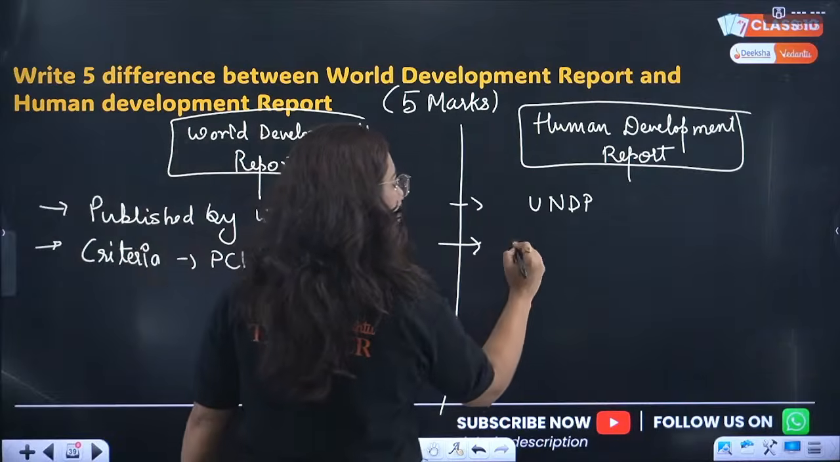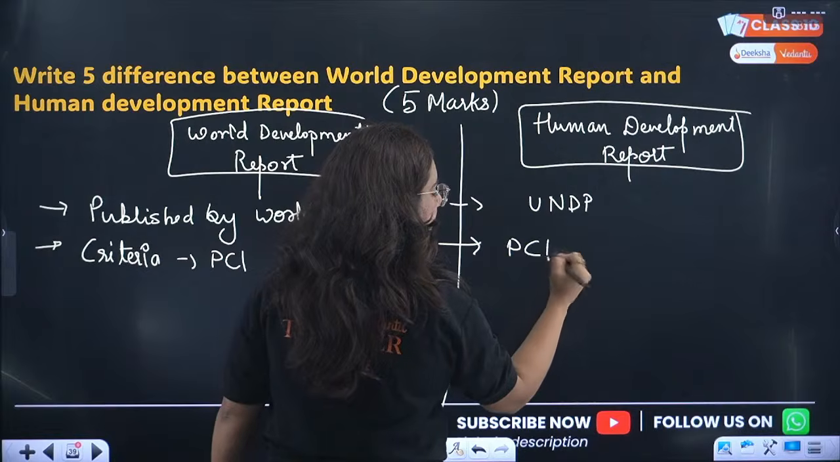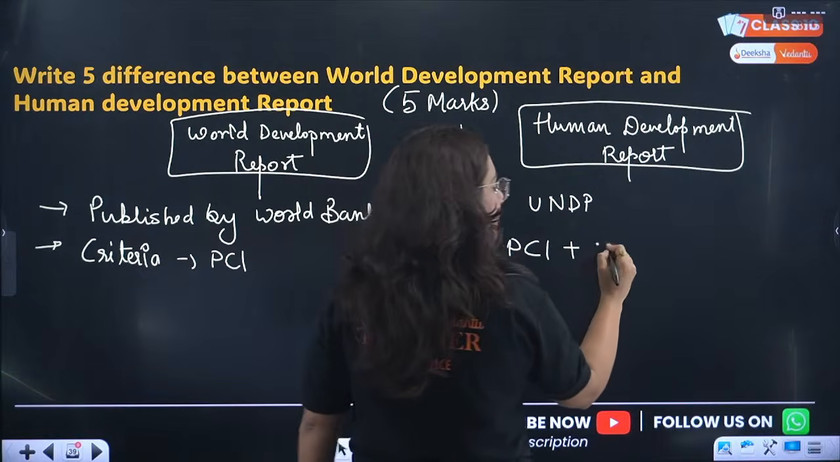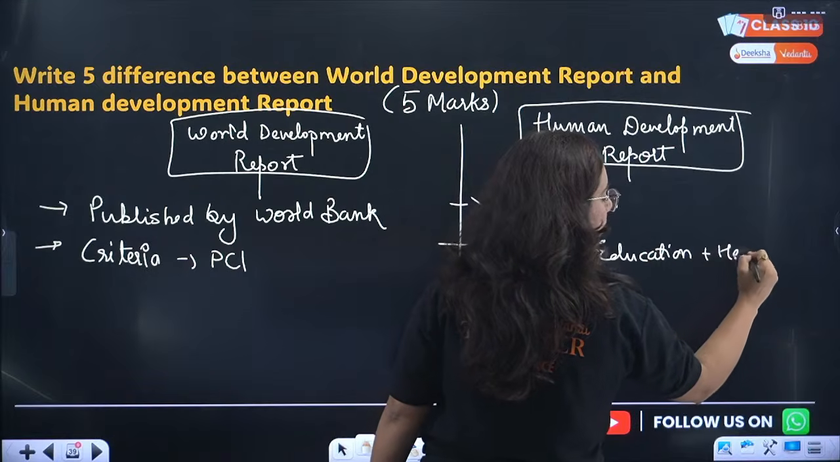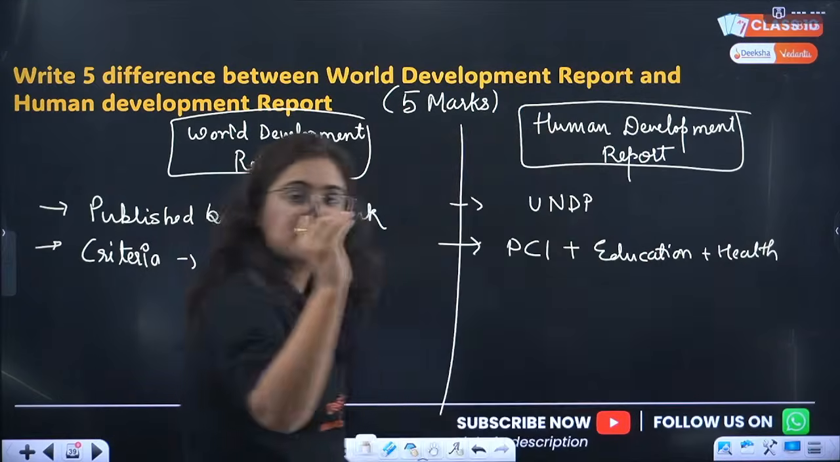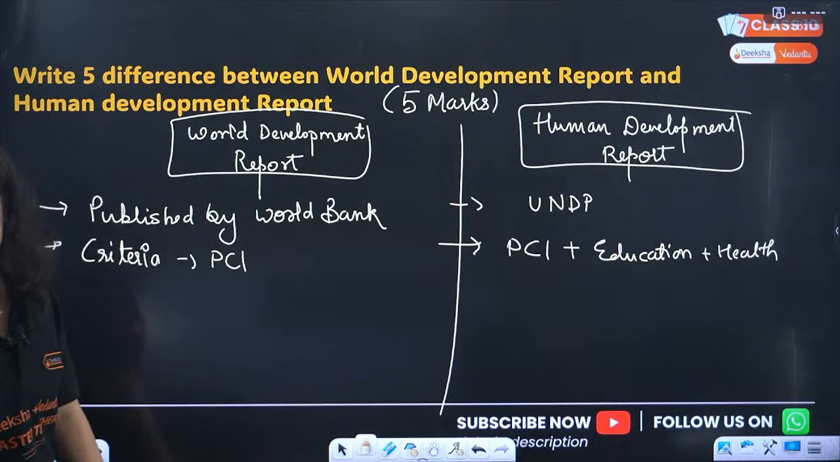Which report? Human Development Index, with the criteria PCI, per capita income, plus education, plus health. Do not write in shortcuts as I am writing. Frame a proper statement, otherwise marks will be deducted and you are going to blame Tanvi Ma'am for this.